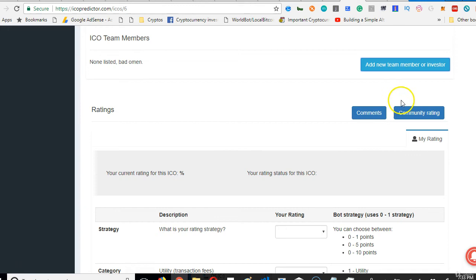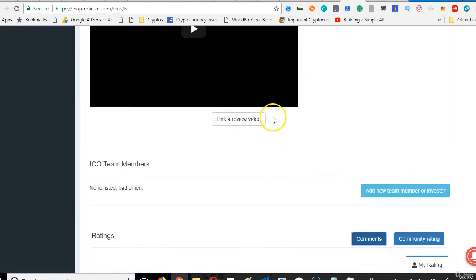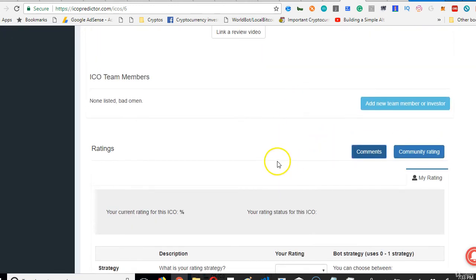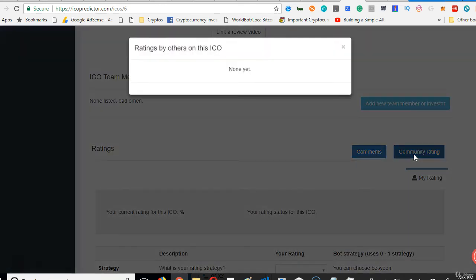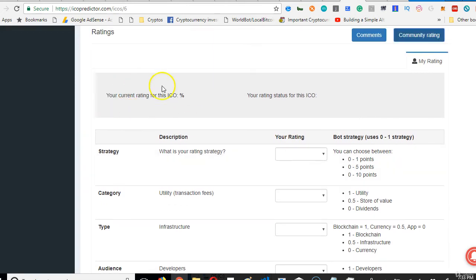Then the next stage gives you the ability to add comments. You can add comments to this ICO. Maybe if you spot something, you can add a comment so that the next person checking out this ICO will see it or drop their own comment. Then there's community rating. Nobody has rated it yet, but if people have rated this ICO, you'll see their ratings here. And then the next one is your own rating.